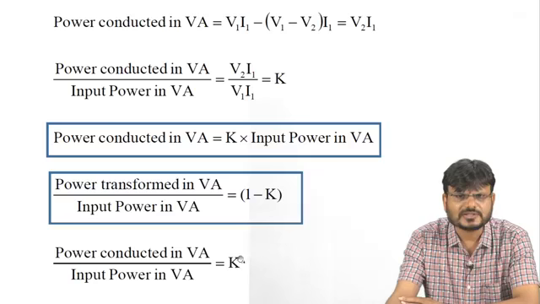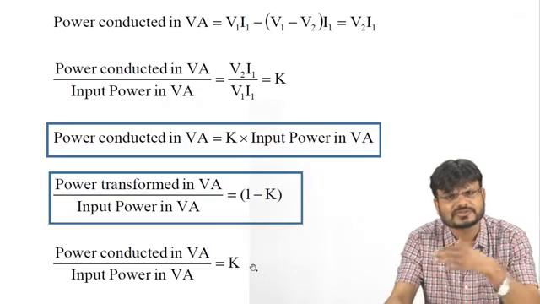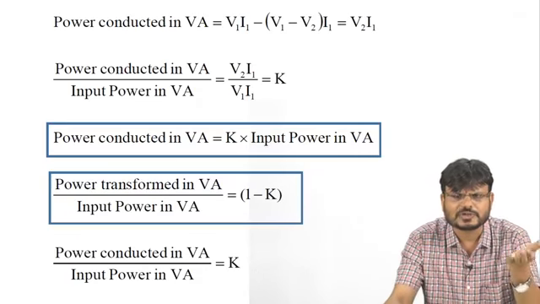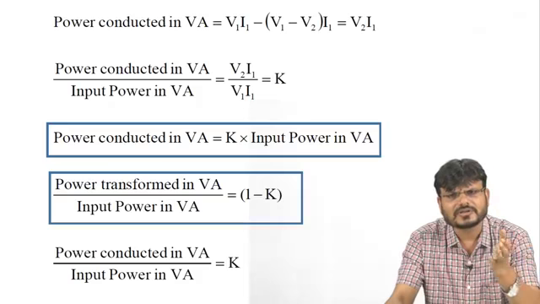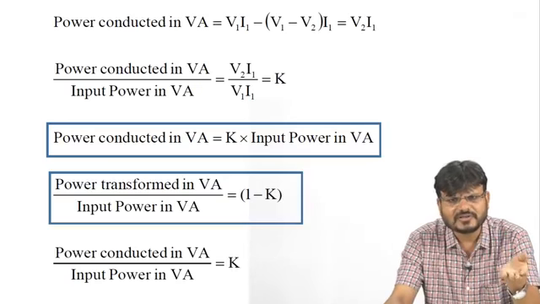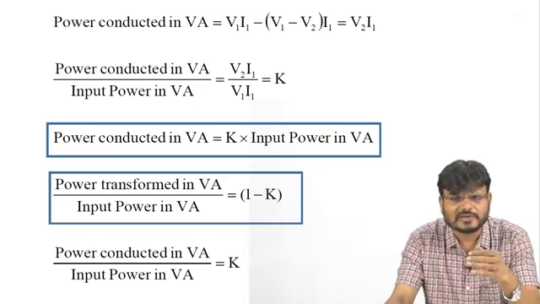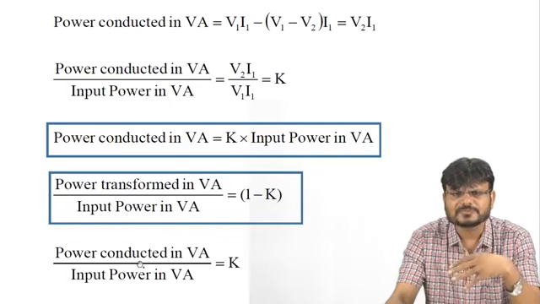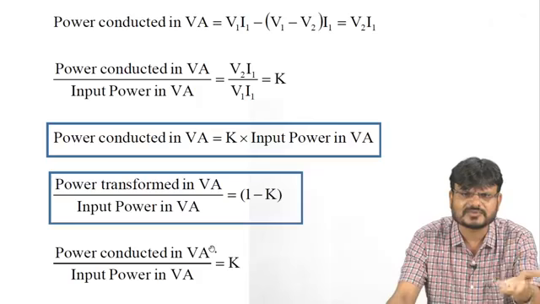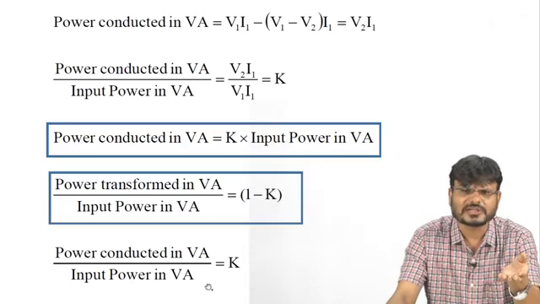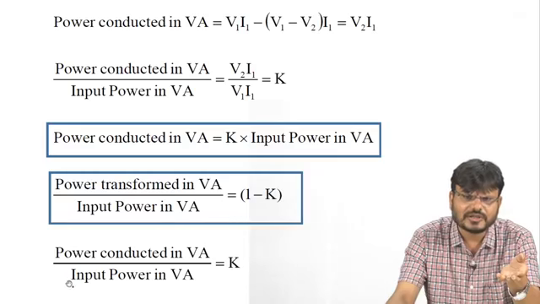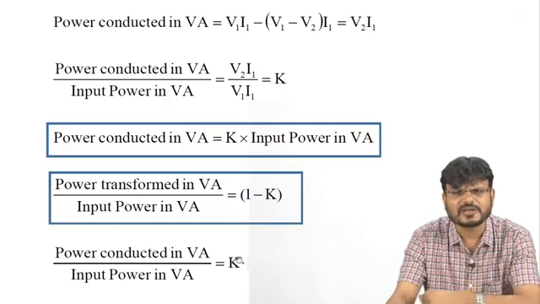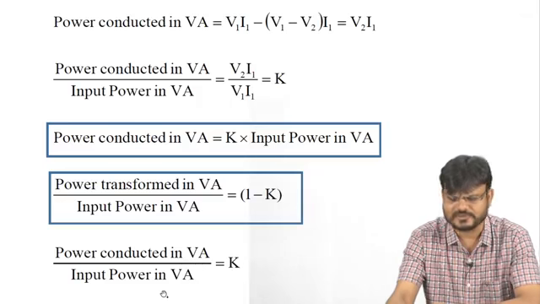If you are interested in calculating the transformation ratio, K can be written as N2 upon N1, or V2 upon V1, or I1 upon I2. Sometimes the data is given as the power conducted in the auto transformer and the input power in VA, and you have to find the transformation ratio. By this formula you can calculate it: power conducted in VA upon input power in VA.